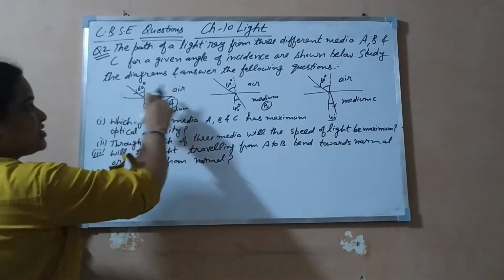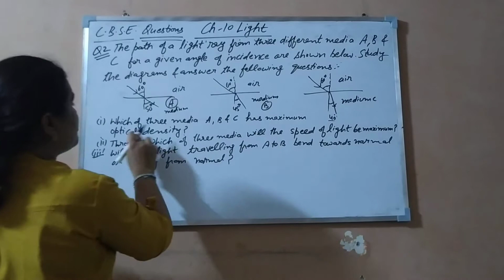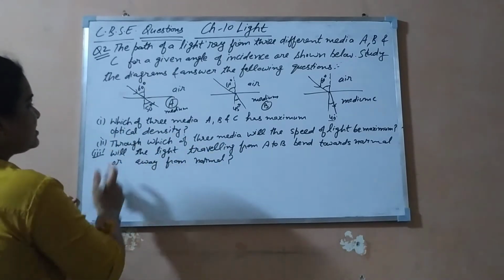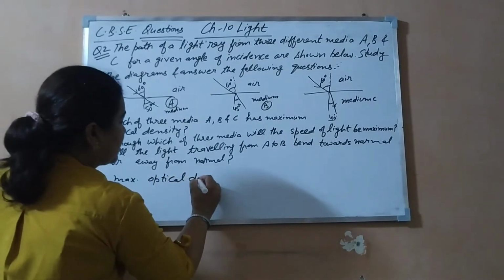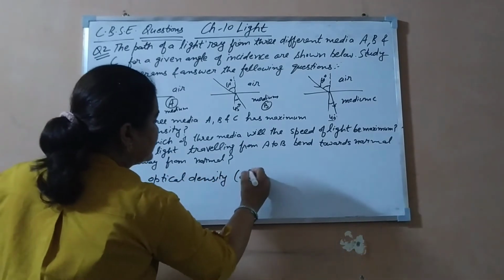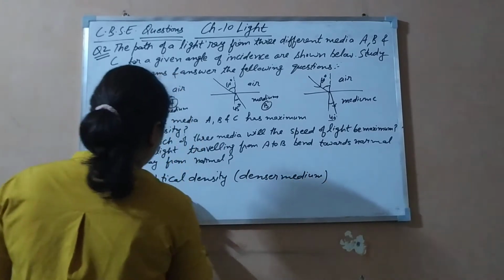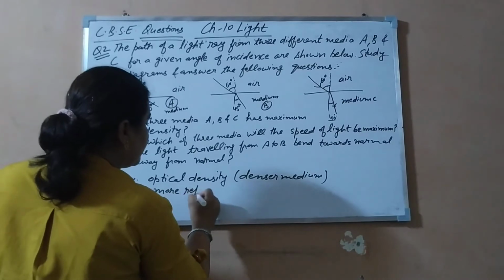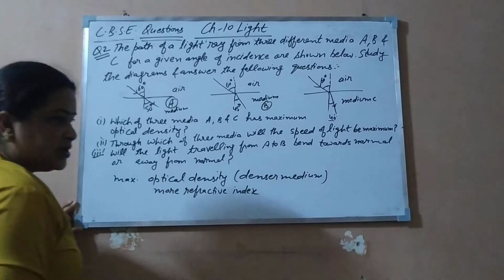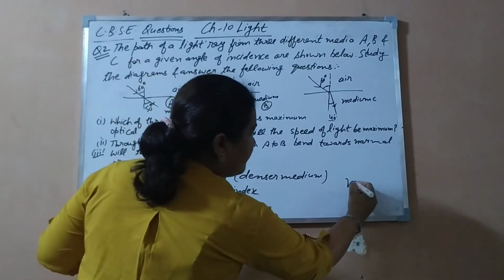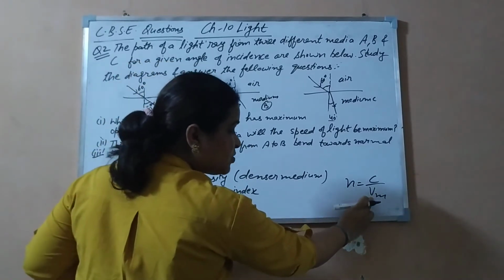The first question based on this figure is, which of the 3 media A, B, C has maximum optical density? What is the meaning of maximum optical density? Maximum optical density means denser medium. Denser medium means more refractive index. What is the meaning of more refractive index? It means maximum, because the formula is n equals C upon Vm. More refractive index means less speed of light.